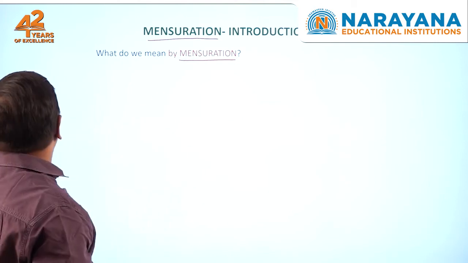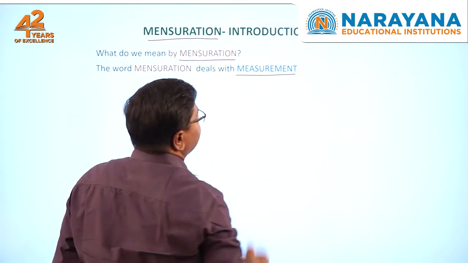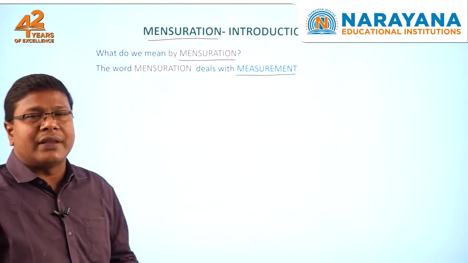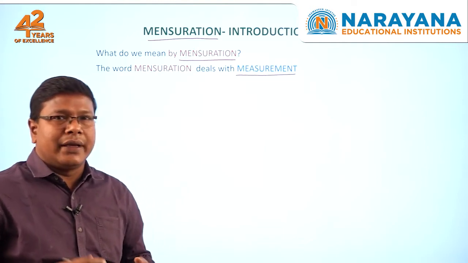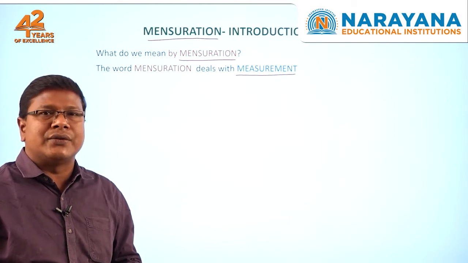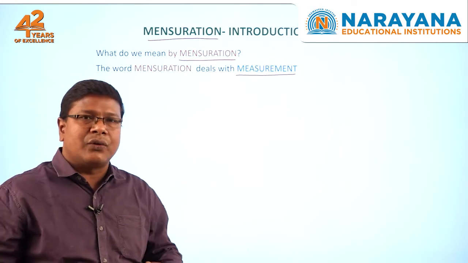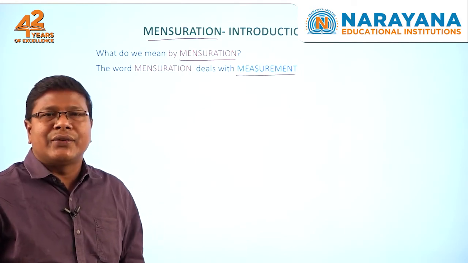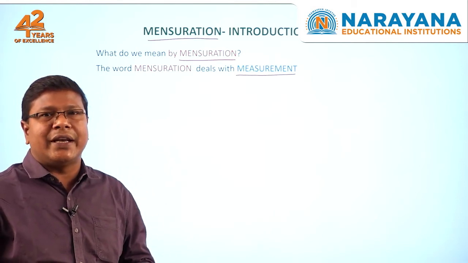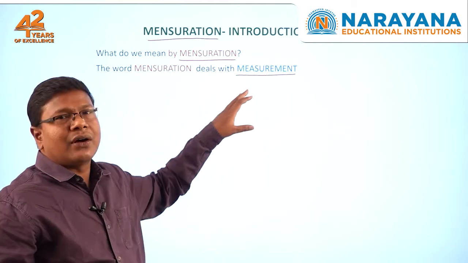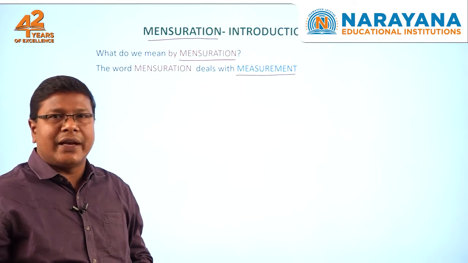The word mensuration deals with measurement, measuring the physical quantities around us. Suppose you bring 2 liters of milk to the house, you are measuring the milk quantity in liters. Suppose you are going to walk for 2 kilometers, the distance you are traveling is measured in kilometers, which is the unit. These are measurements of physical quantities around us.